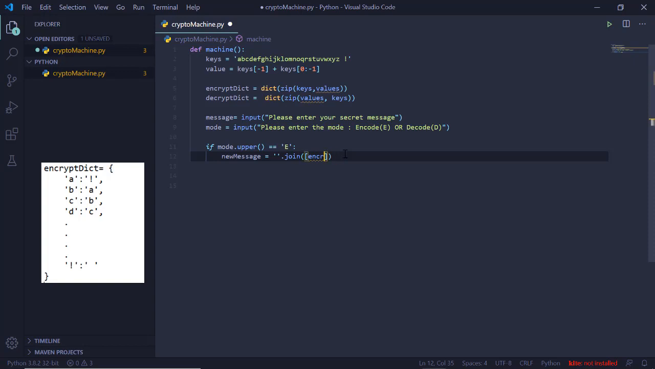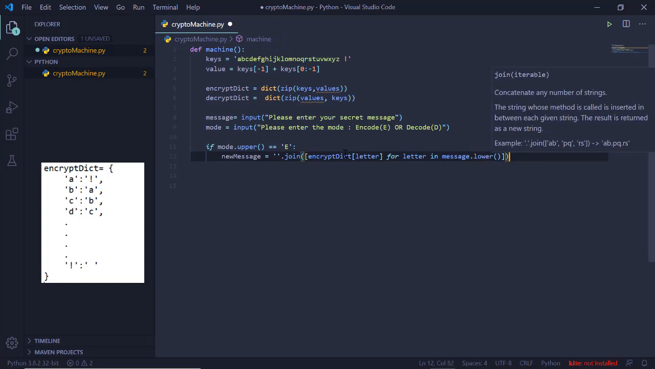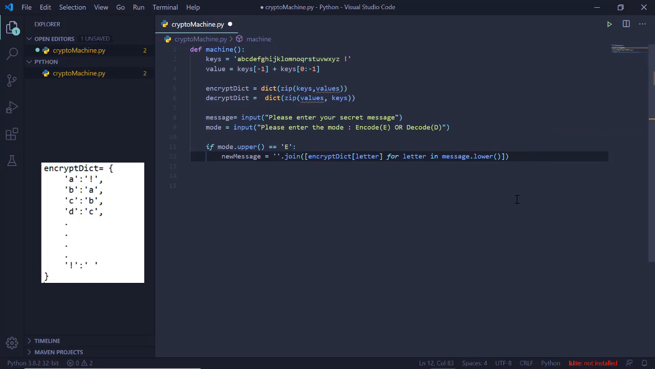So let's have our encrypt dictionary, and in this we will have, let's say, letter. This is just a variable, it can be key, i, or anything. Then we will have a dictionary comprehension, just similar to the list comprehension. So for letter in message, if that particular letter is there in the message that the user has entered. Let's convert it into lowercase, because we don't know whether the user has entered the message in lowercase or uppercase, and our keys contain only lowercase. That's the logic behind this.